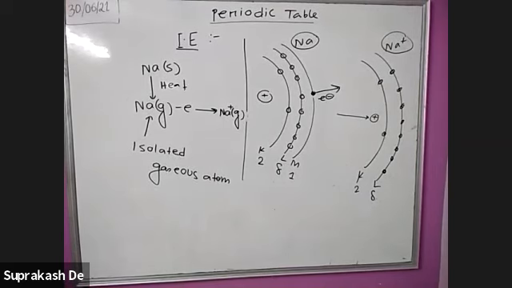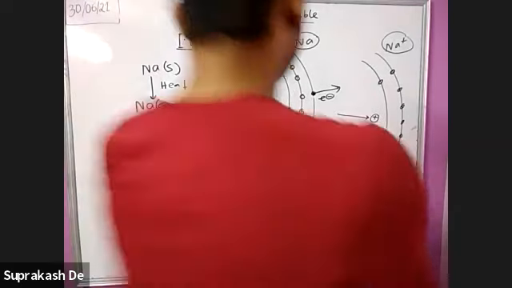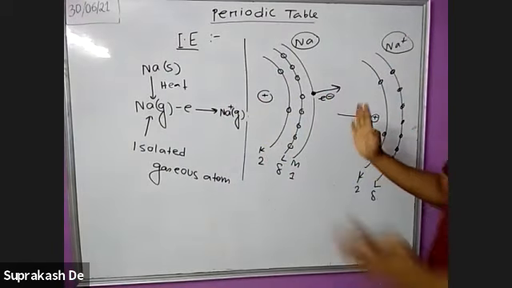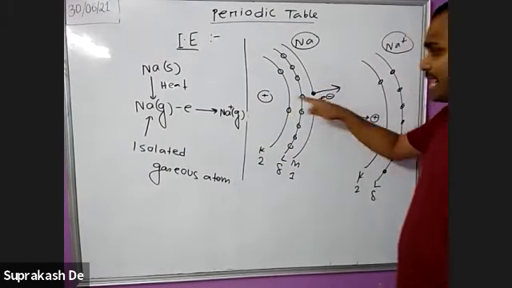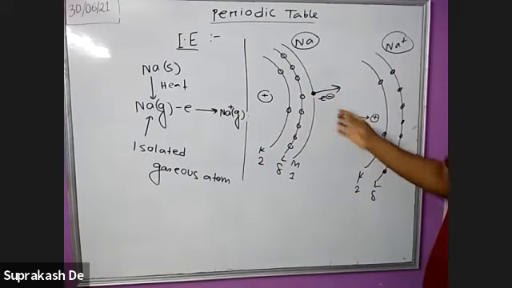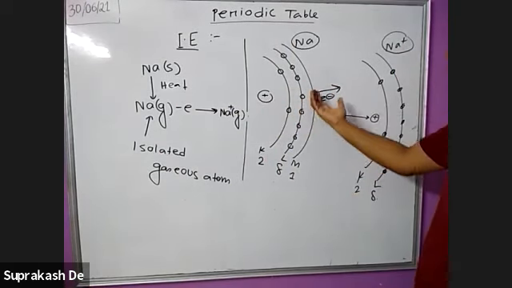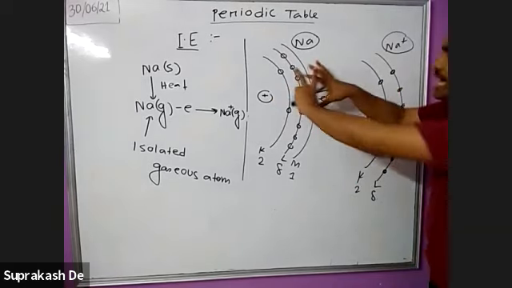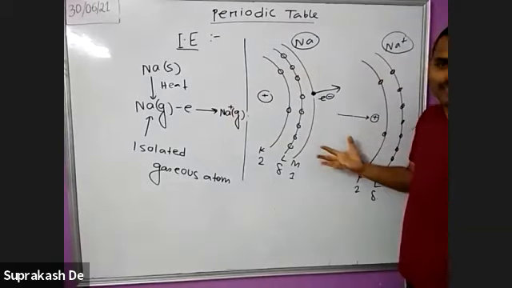Okay. So this is a very important part. This ionization energy part is very, very important, that you are removing one electron from the outermost shell of an atom. The outermost shell is also attached to the nucleus. There is some force of attraction. We know that if the atomic size is smaller, then the attraction between the nucleus and outermost shell is greater. So the strong attraction is there. So if you want to remove the electron, it requires more energy. If the size is greater, then less energy.